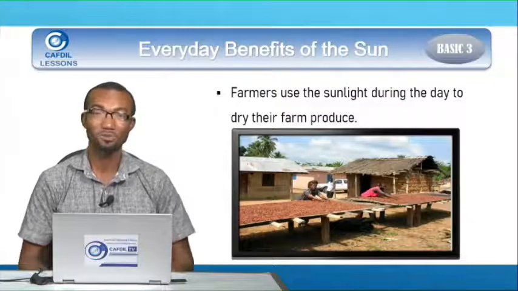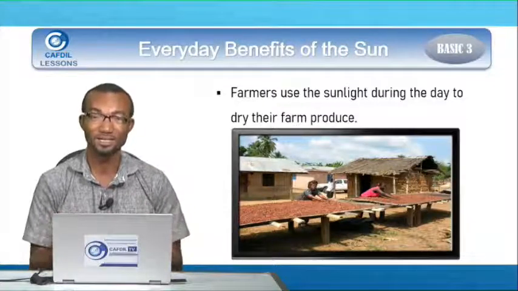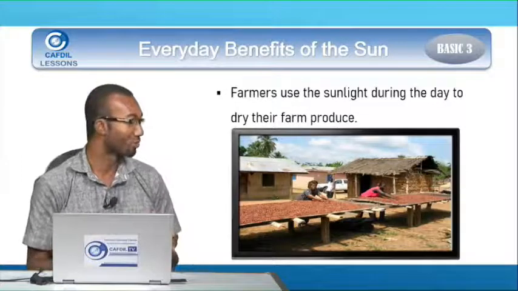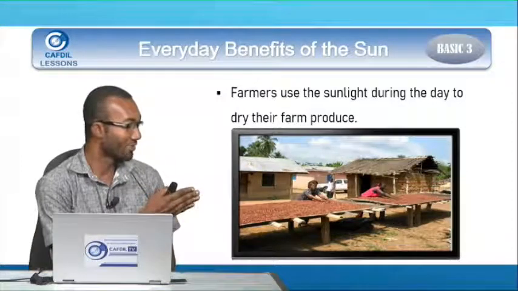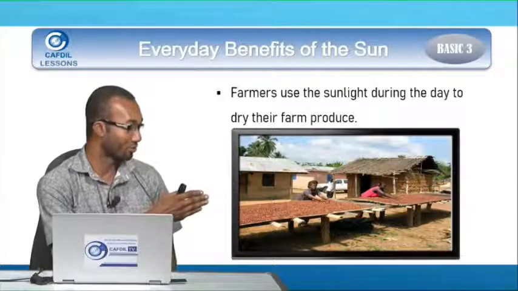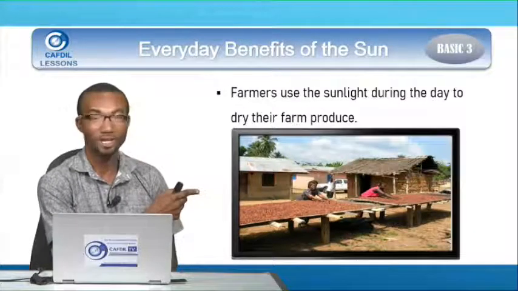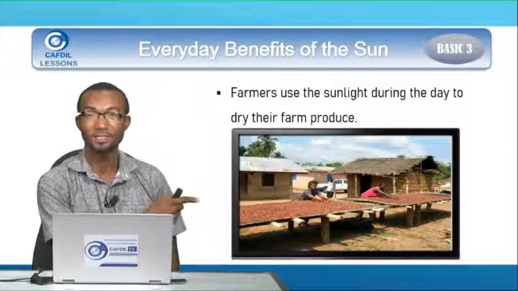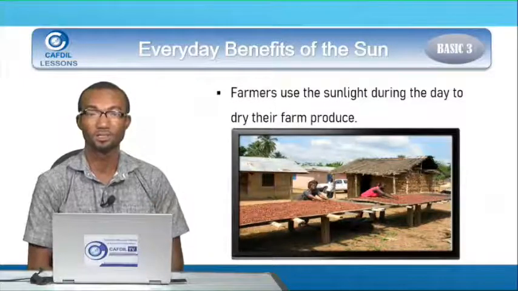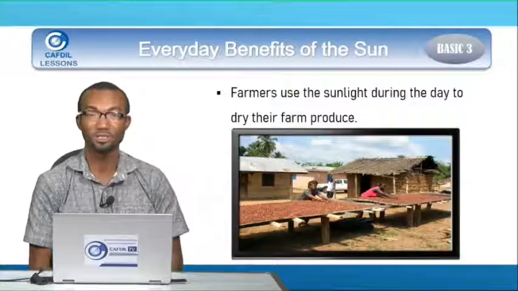Okay, farmers also use the sunlight during the day to dry their farm produce. So you see these women there drying their farm produce. And what we have here is cocoa. They are drying their cocoa beans. These ladies are drying their cocoa beans.